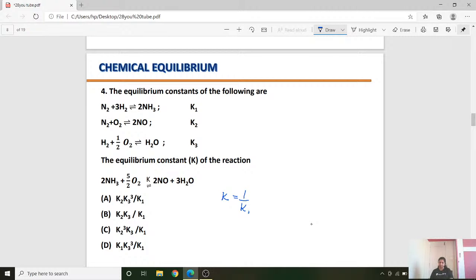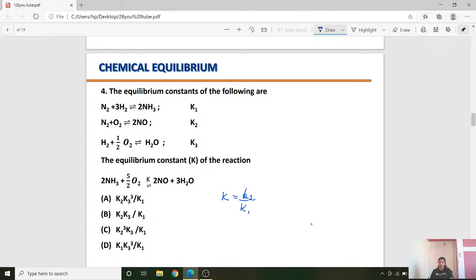And so it changes to 1 by K1. Now look at the second equation. You have NO on the product side. Here also you have NO on the product side, and the number of NO is also the same, 2 NO. That means we don't have to make any changes here. So let it be K2 as given in the problem. Look at equation 3 and the equation you need.